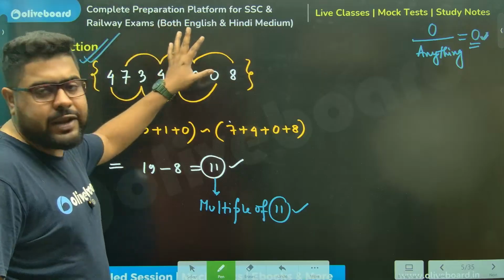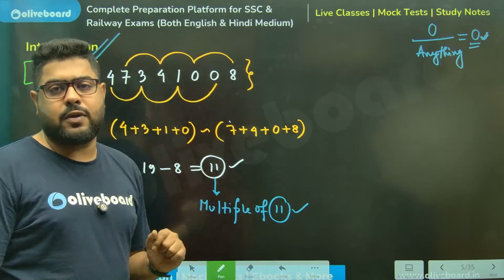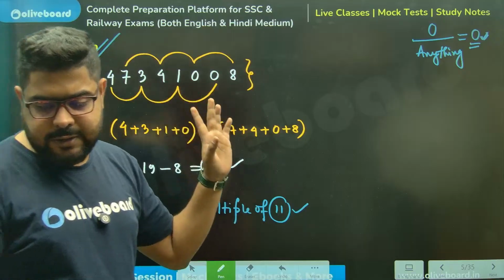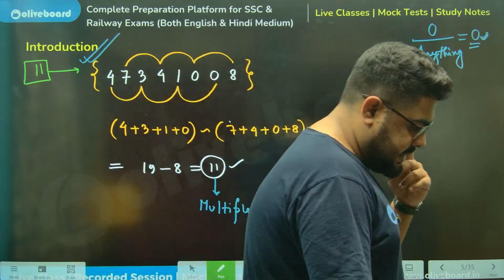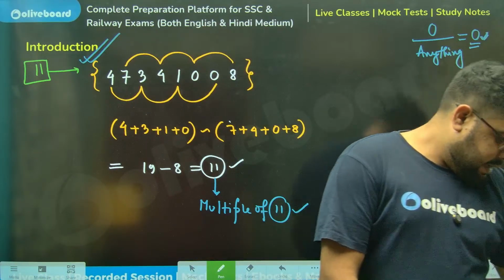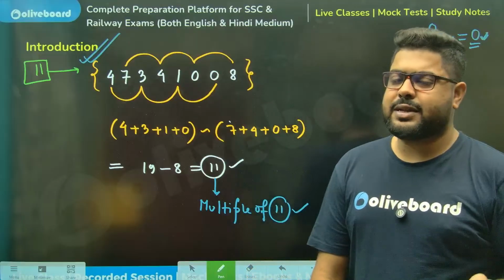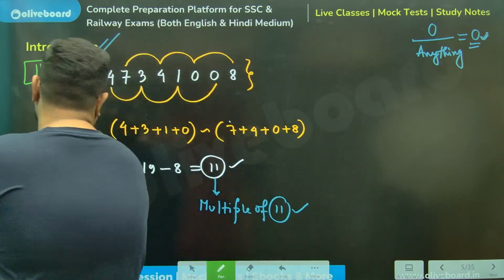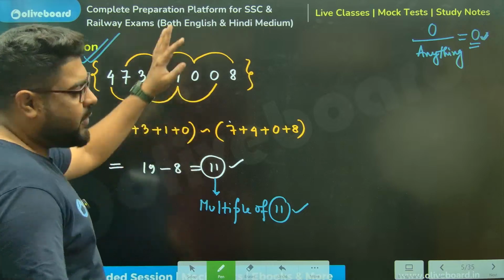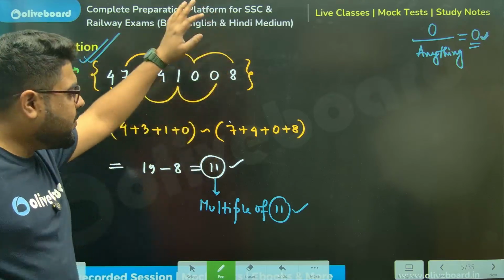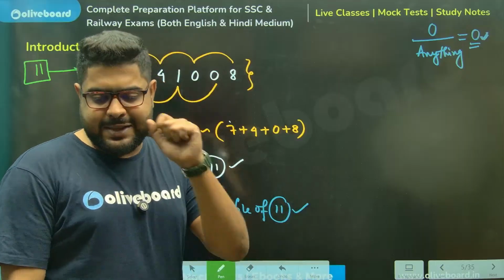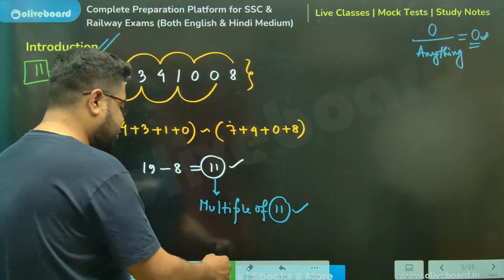And in case of 11, 0 comes more often than not in this position. Clear, sir? Later on, if I get time, I will cover the calculation techniques. But now we understood this, and this 11 multiplication technique is going to be very useful.